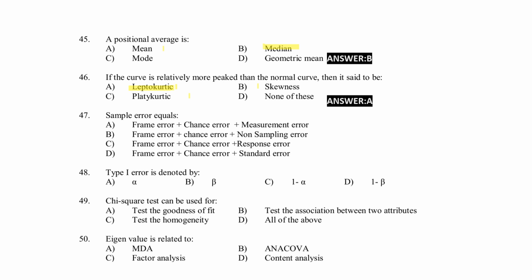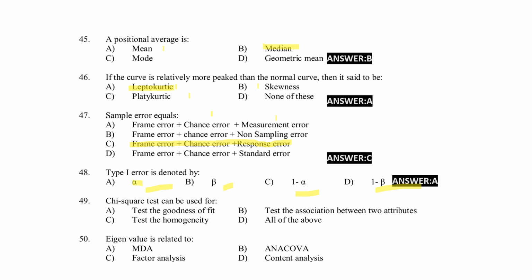Sampling error equals frame error plus chance error plus measurement error. Option B, frame error, chance error, non-sampling error. Option C, frame error, chance error, response error. Option D, frame error, chance error, candidate error. Right answer, option C, frame error, chance error, response error. Next, type 1 error is denoted by alpha, beta, 1 minus alpha, 1 minus beta. Right answer for the question, option A, alpha.